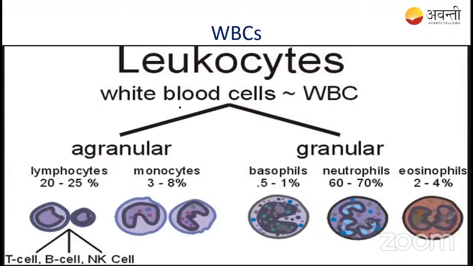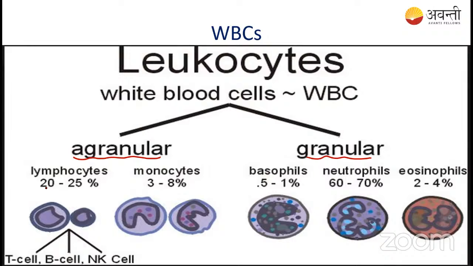So let us go to the WBC. Why I'm telling this WBC here first is because we are going to talk about the cellular barriers. Before that, first we will come to know what the agranulocytes and the granulocytes are. White blood cells, or leukocytes, are divided into two: one we call agranular, and the second one we call granular. Granulocytes have granule-like structures in the cell, but agranulocytes do not have any granular structure.